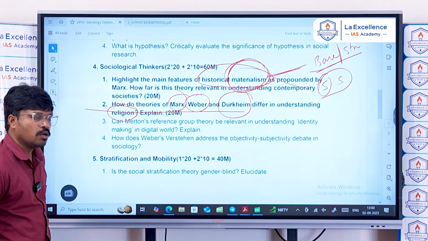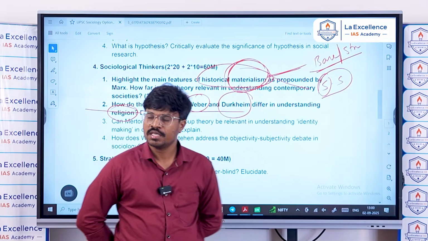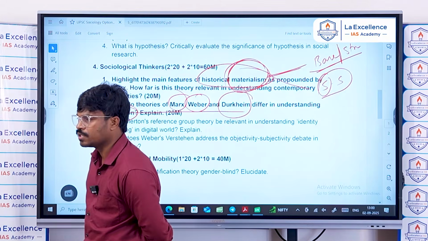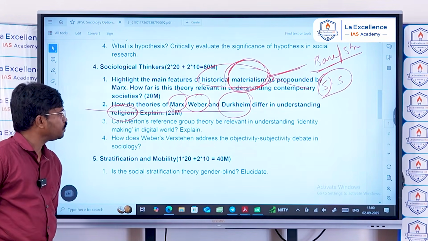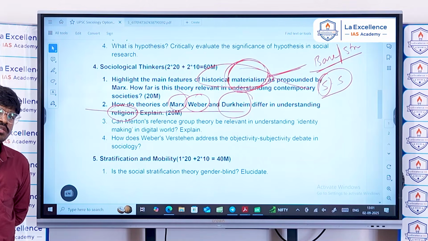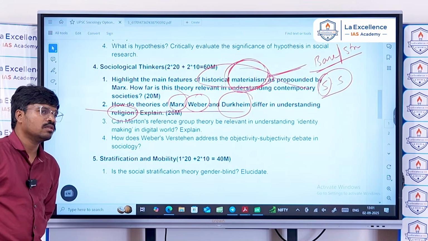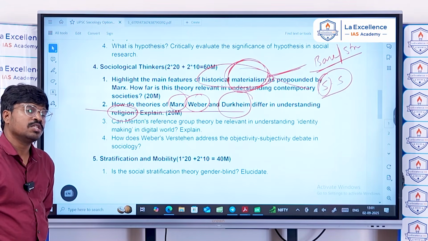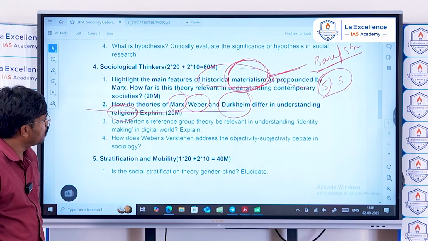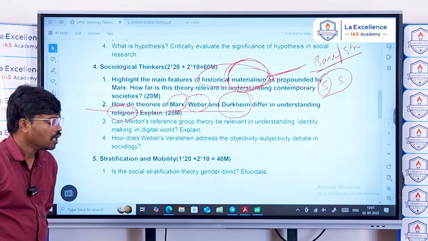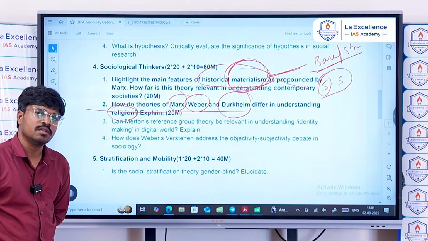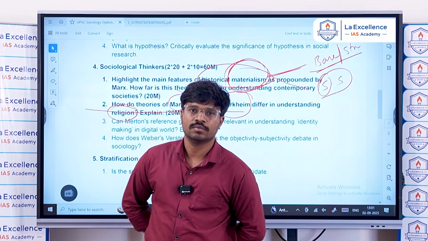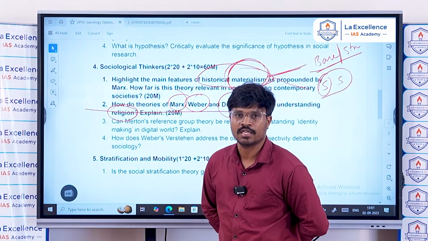And on the Weberian understanding of religion, Weber talks about the Protestant ethics and the spirit of capitalism. In this theory, he in fact rejected the Marxist understanding of religion as opium, or the materialistic determinism of history and society. Weber says that religion is a cause of the economic system, or the emergence of capitalism in society.